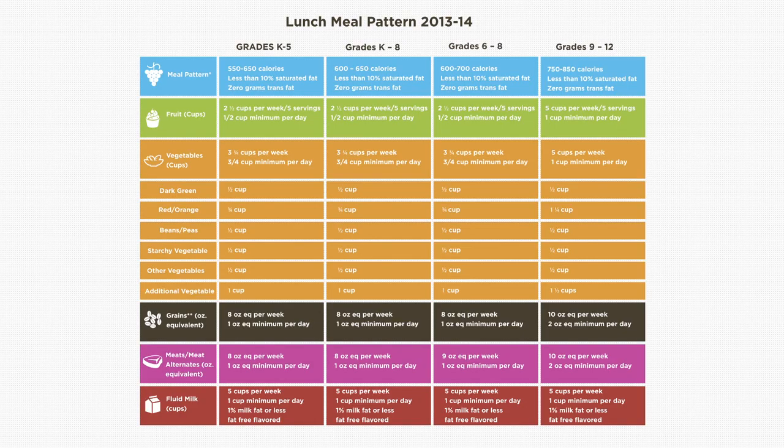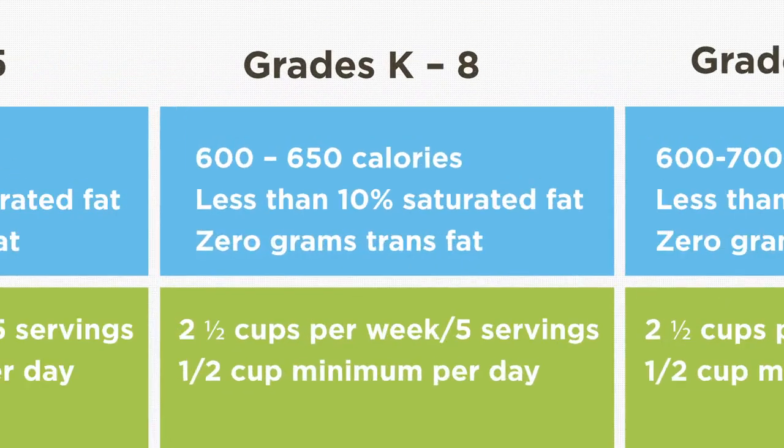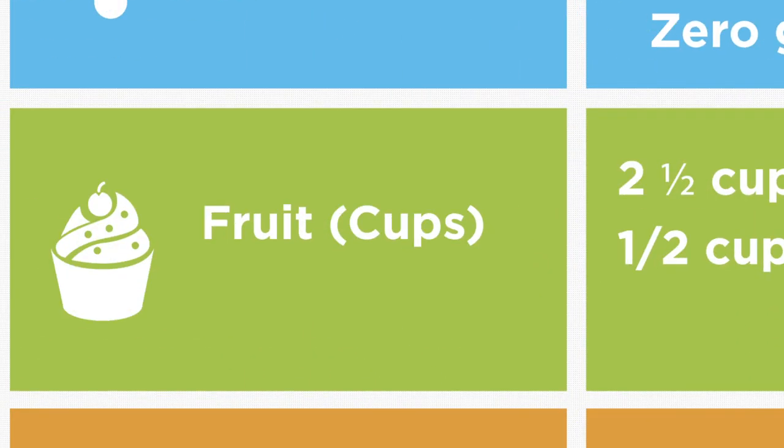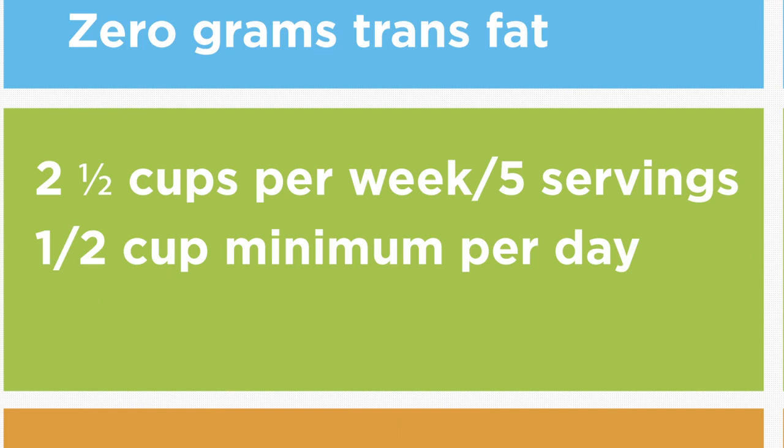In the National School Lunch Program, for grades K through 8, the average daily amount of calories at lunch for a 5-day week must be within the range of at least 600 as a minimum and 650 as the maximum amount. The meal pattern for grades K through 8 requires 2.5 cups of fruit per week, with a minimum of